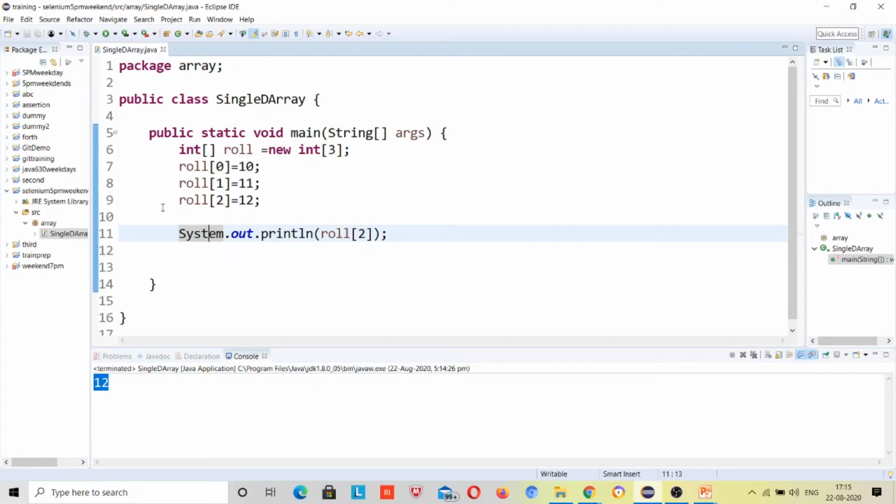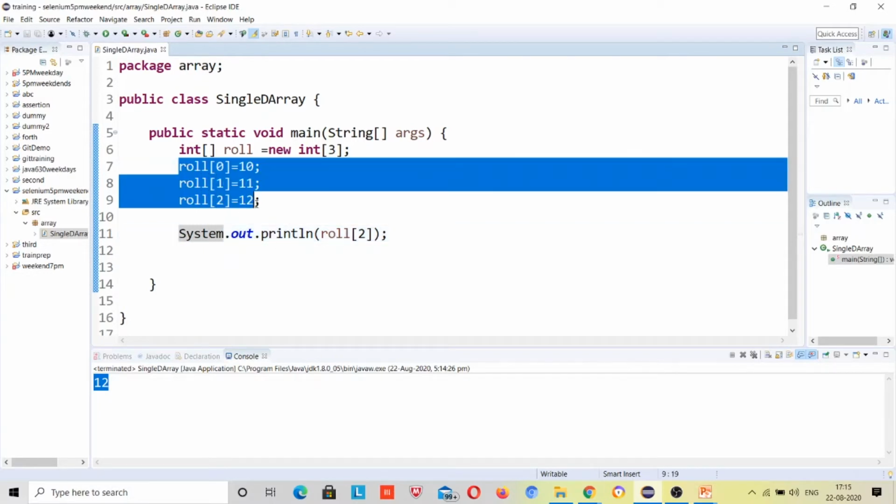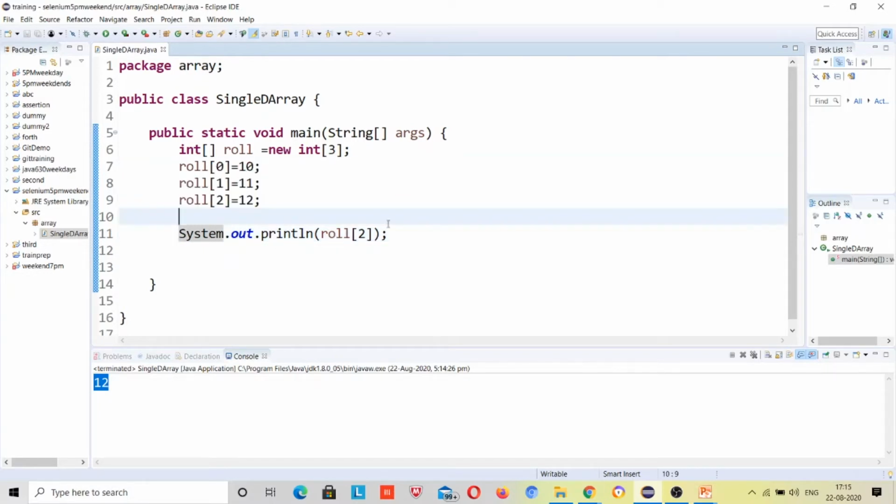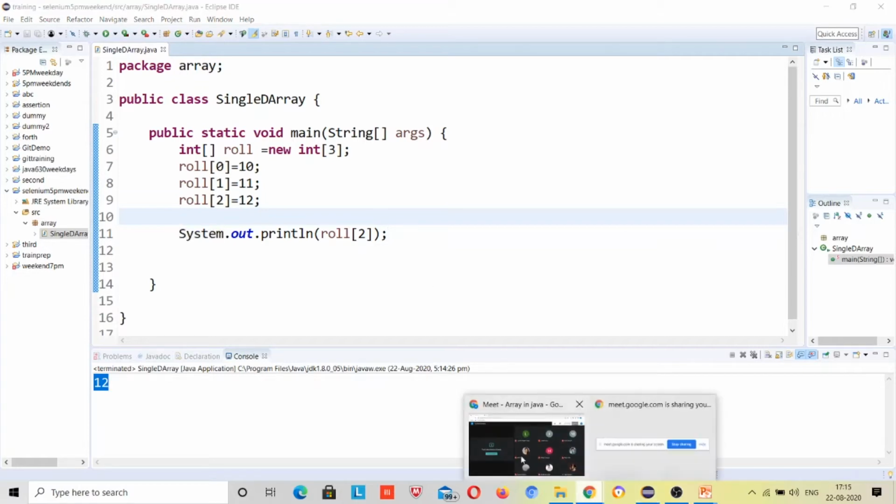So this way we have printed this. Now suppose what if I want to know the size of this array? So there is a method. Please listen carefully. One last question.